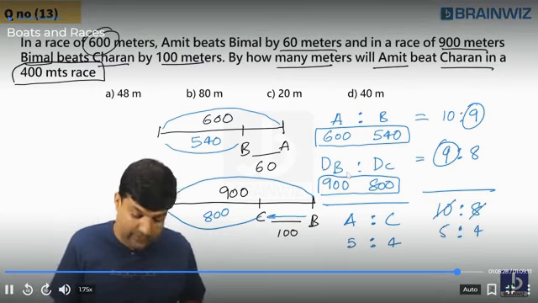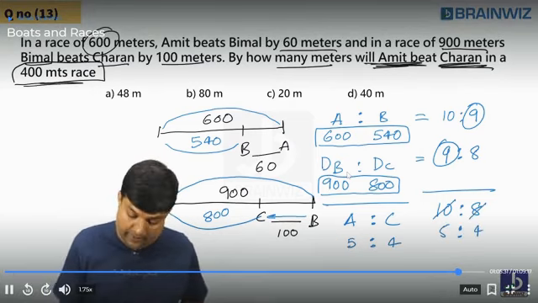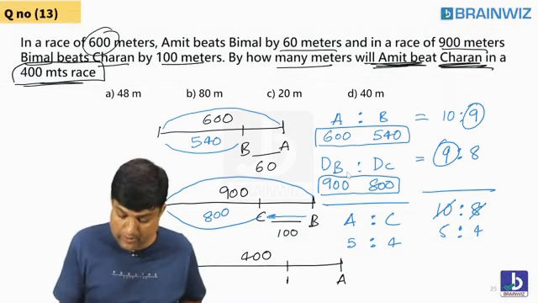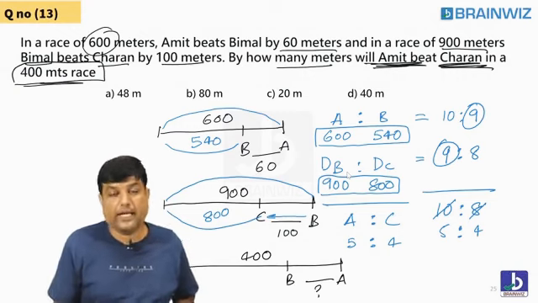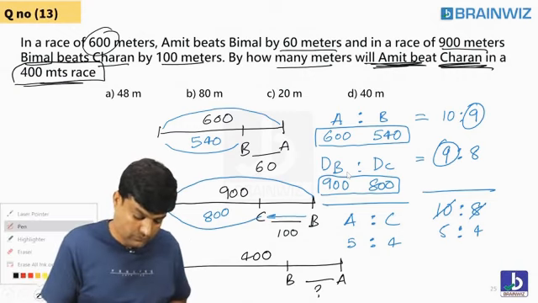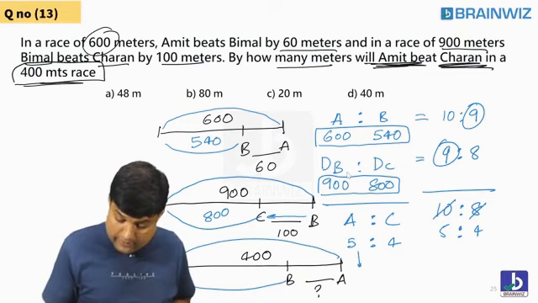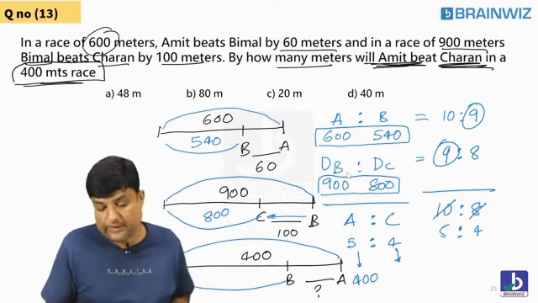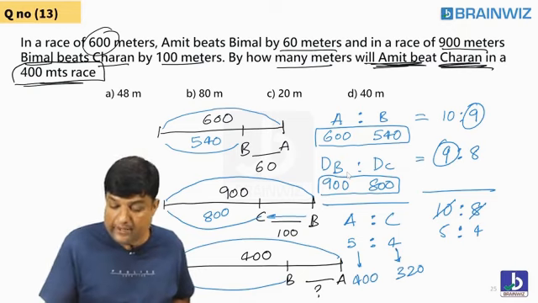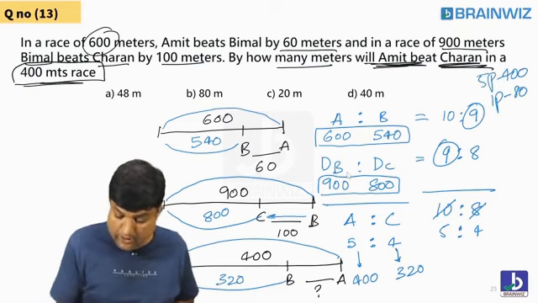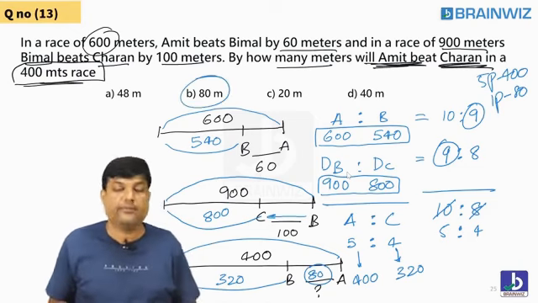In the last race, the race between Amit and Charan is a 400 meter race. Who will win? Amit will win. By what distance does he win? I don't know, so let's have a race. When A covers 400, B will cover how much? This ratio will tell. 5 parts is 400, so 1 part is 80, and 4 parts is 320. So the answer is 80 meters behind. Understanding, everybody?